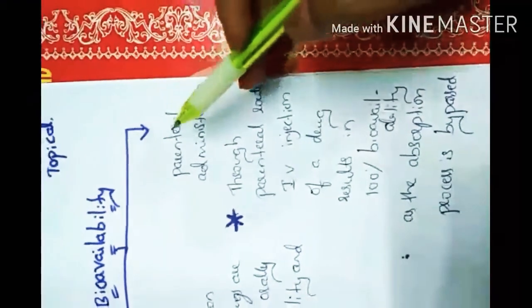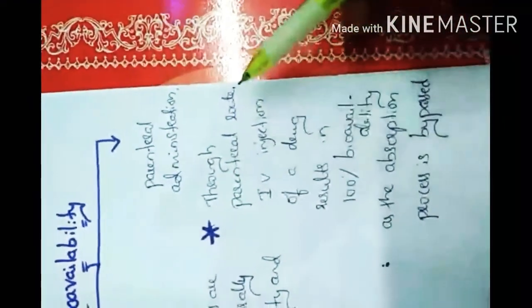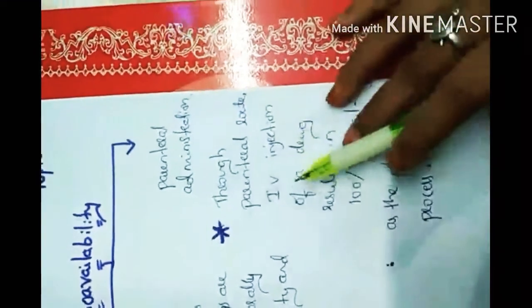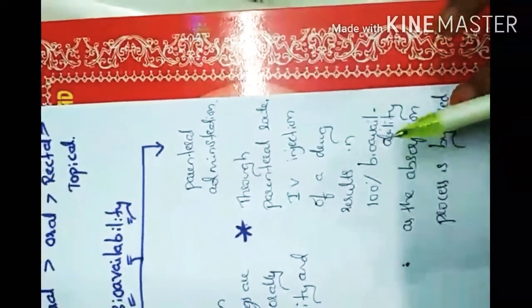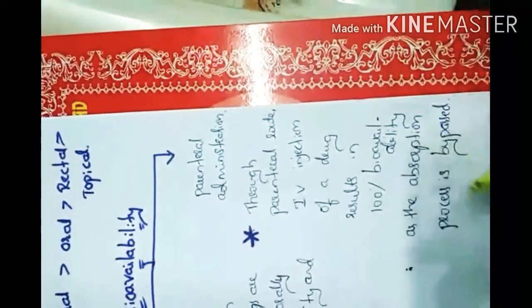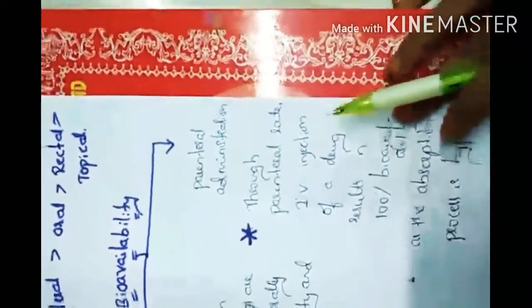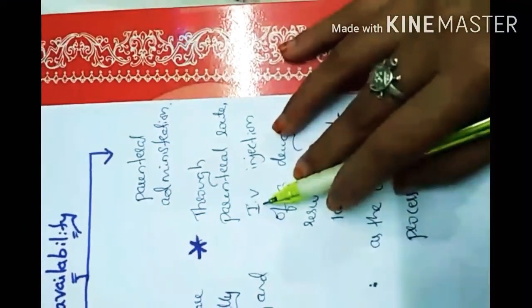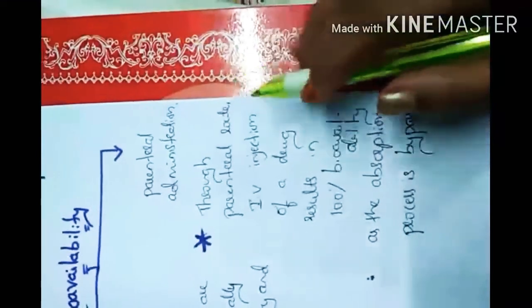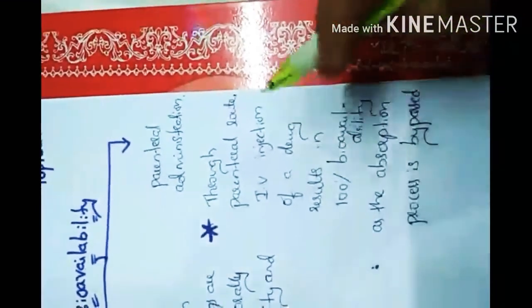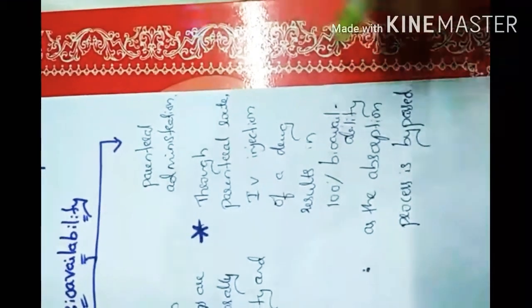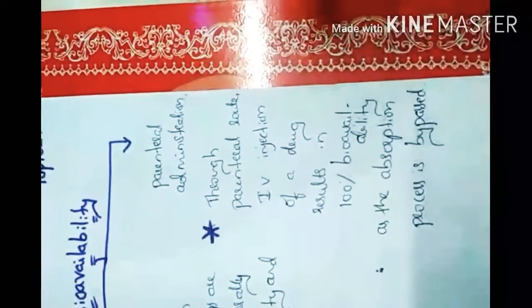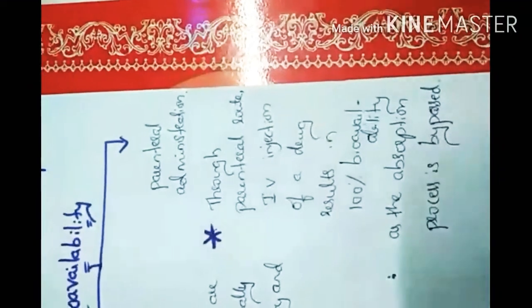Parenteral administration, through the parenteral route, IV injection of a drug results in 100% bioavailability as the absorption process is bypassed. So directly through IV, intravenous injection of a drug results in 100% bioavailability, meaning the rate and extent of the amount of drug reaches systemic circulation directly.